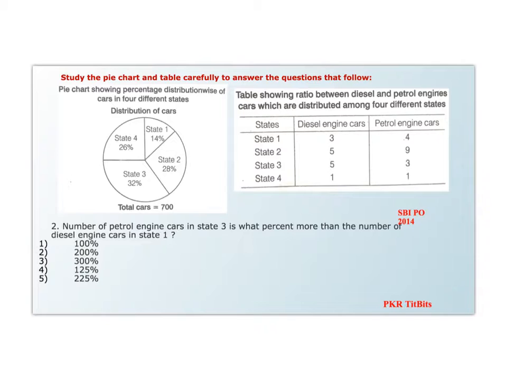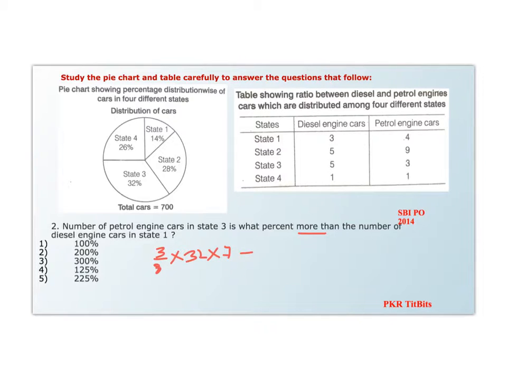Coming to the second question: the number of petrol engine cars in state 3 is what percent more than the number of diesel engine cars in state 1? In state 3, the ratio is 5:3. We have to take petrol engine cars, which comes out to be 3 by 8 into, in state 3 it is 32%, so 32% of 700, which I will write as 32 into 7, minus, in state 1 it is 3:4.